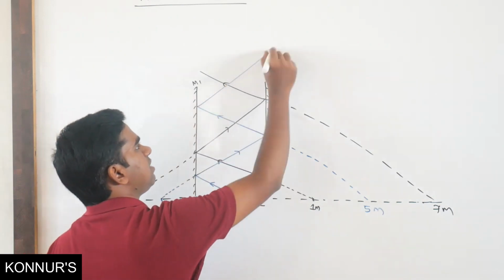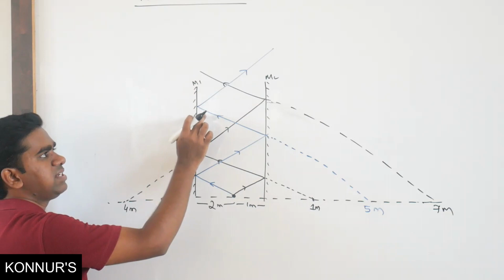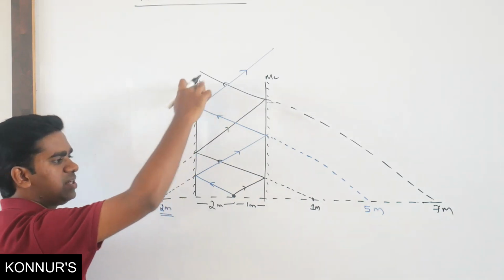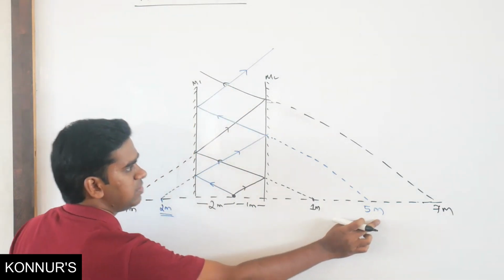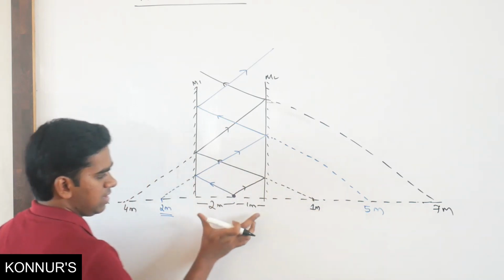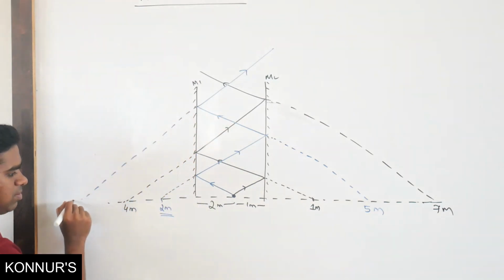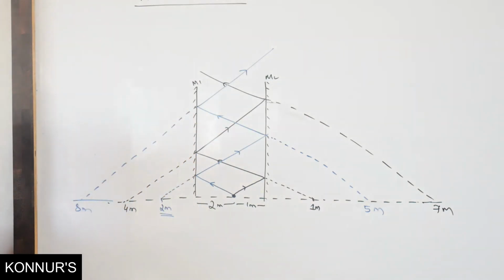Similarly again this will get reflected. Now for M1 mirror, because reflection is at M1, for M1 mirror the object is this one, 5 meter object. So now what is the object distance? 5 meter, here 3, total 8 meter. So where will the image form? Image will form somewhere here at 8 meter.